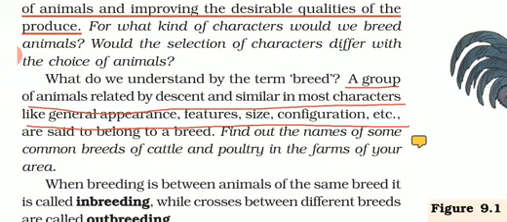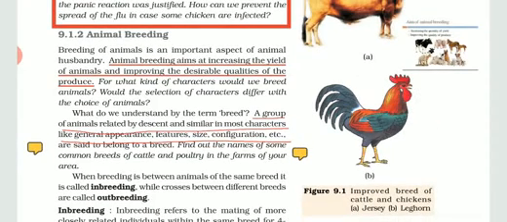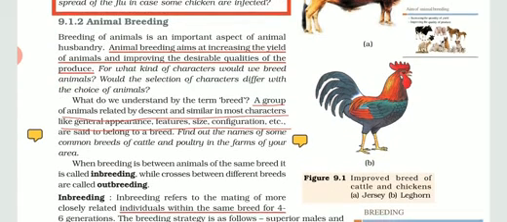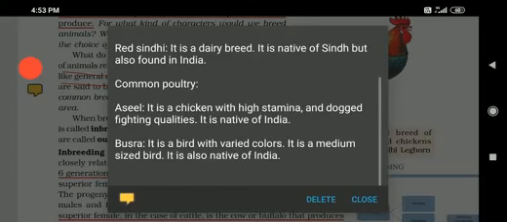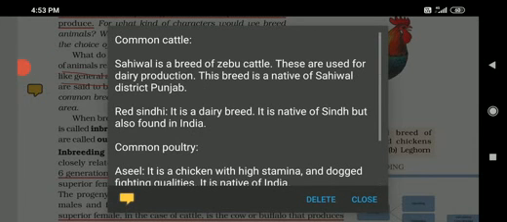Breeds are those groups of animals which have similar characters. Like all dogs, there may be some changes in their appearance. Some patterns could be different, some patch color change could be there, but they all belong to the same genus and same species. Now, find out the names of some common breeds of cattle and poultry in the farms of your area. So note down, there are Sahiwal and Red Sindhi. These are the common cattle.